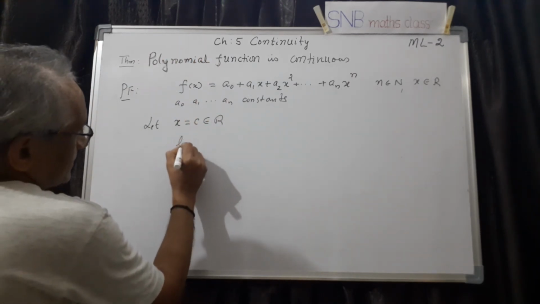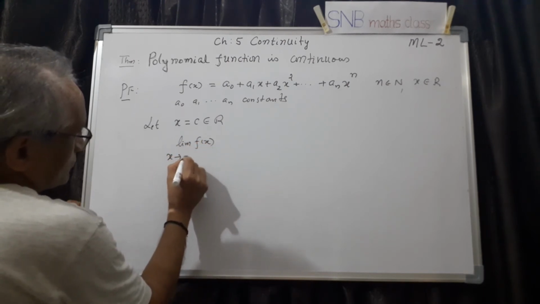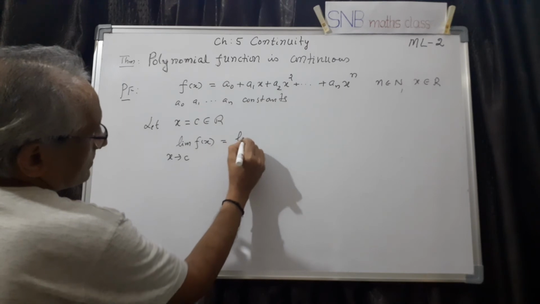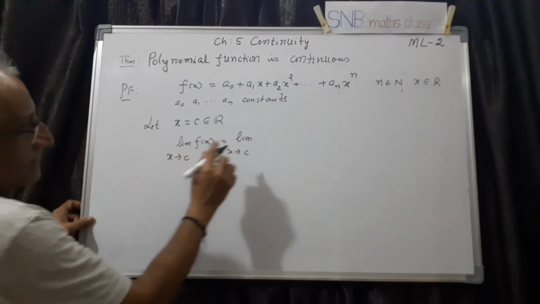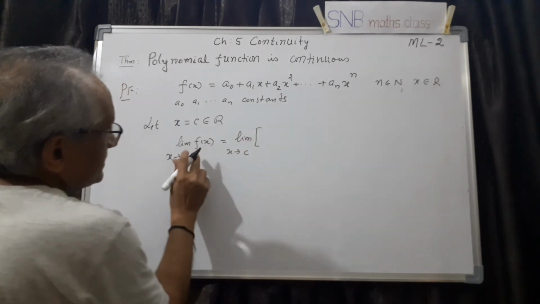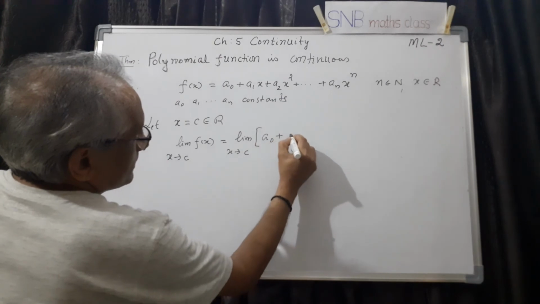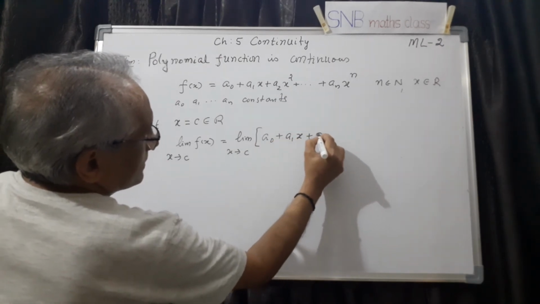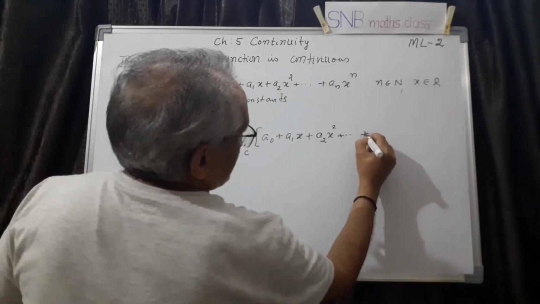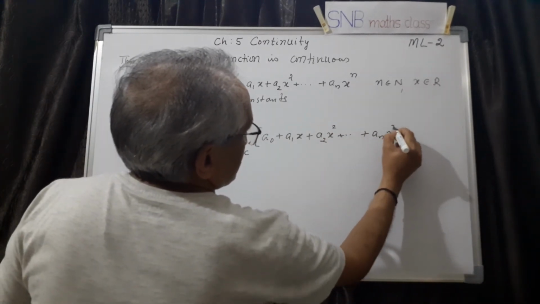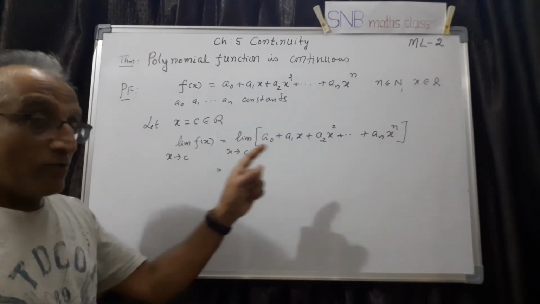So now consider limit of f of x as x tends to c. This equals limit of x tends to c. What is f of x? So I have to put a bracket. Then instead of f of x, I can write this expression. So it is a0, then a1x, then a2x square, etc. Last one an xn.